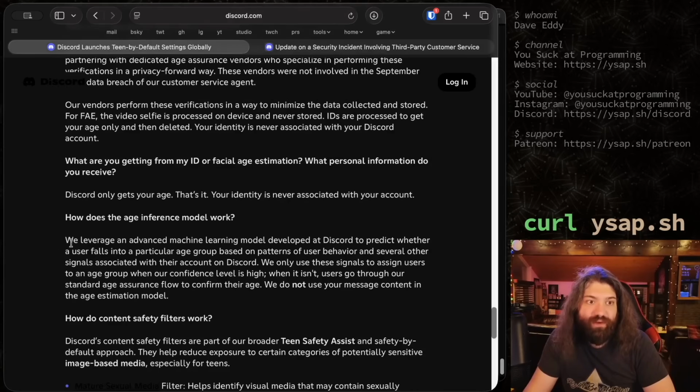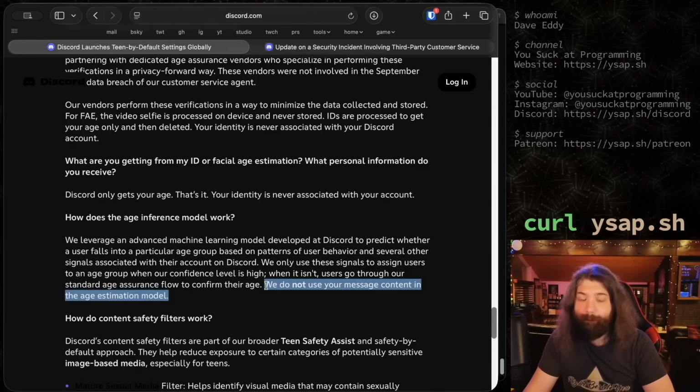How does the age inference model work? We leverage an advanced machine learning model developed at Discord to predict whether a user falls in a particular age group based on patterns of user behavior and several other signals associated with their account on Discord. We only use these signals to assign users to an age group when our confidence level is high. When it isn't, users go through our standard age assurance flow to confirm their age. We do not use your message content in the age estimation model.